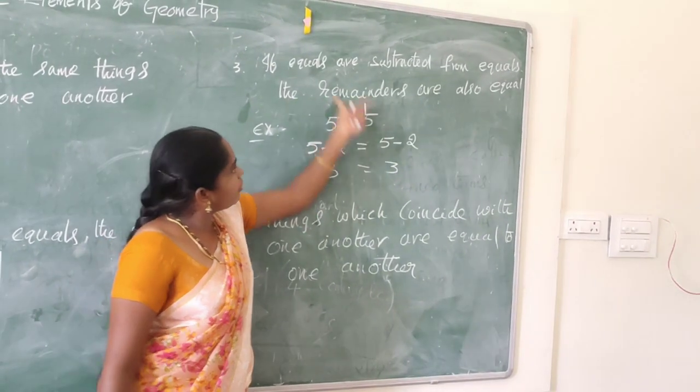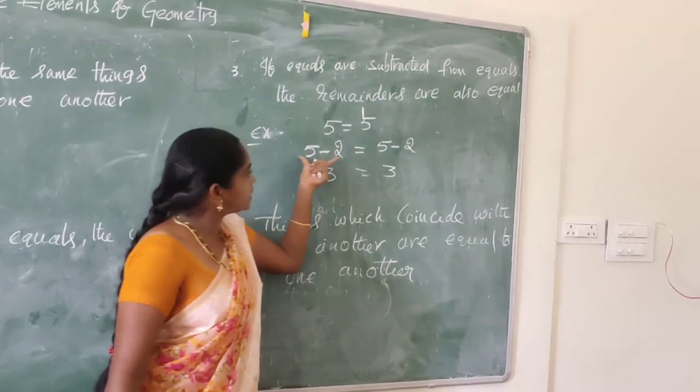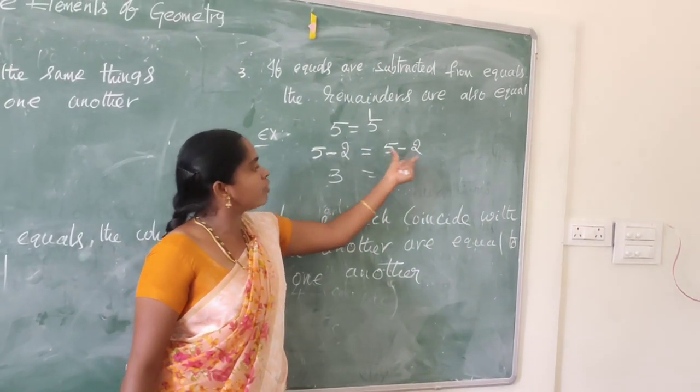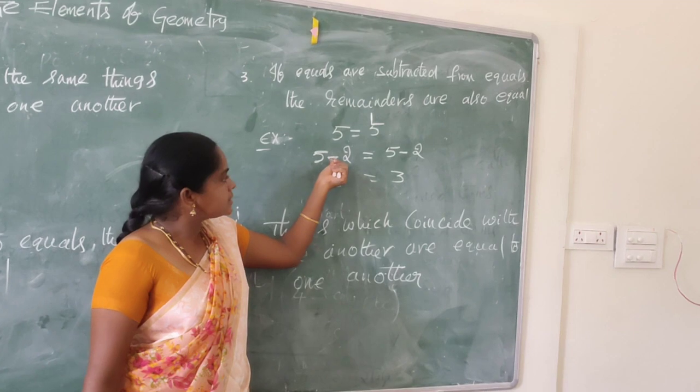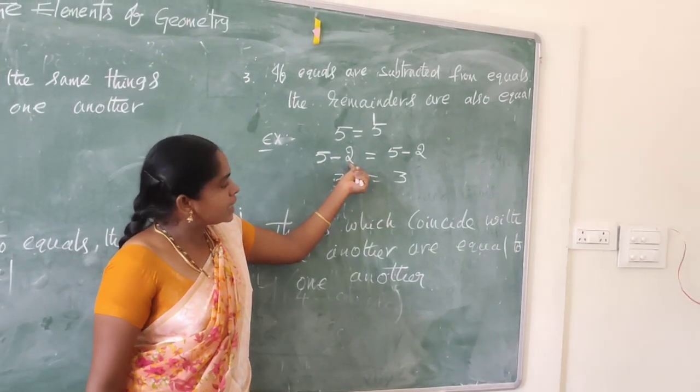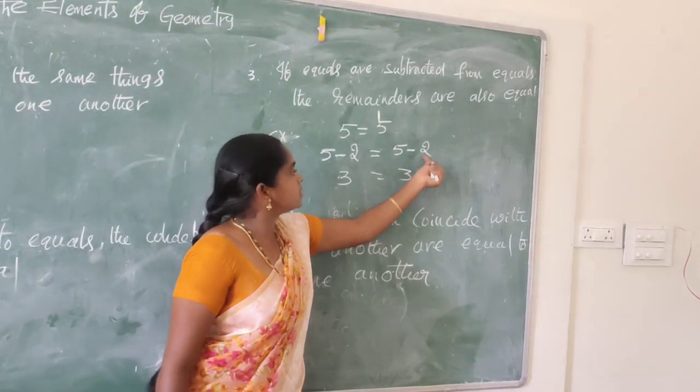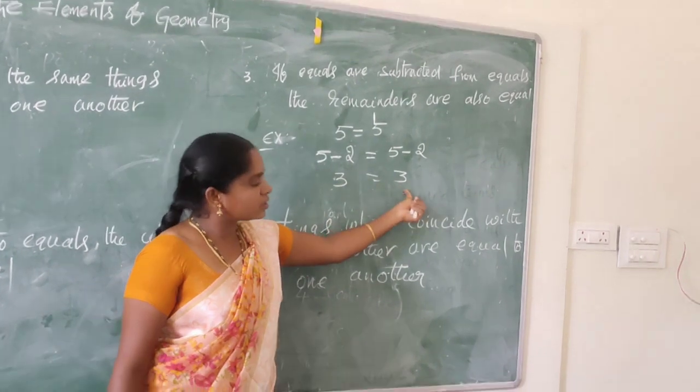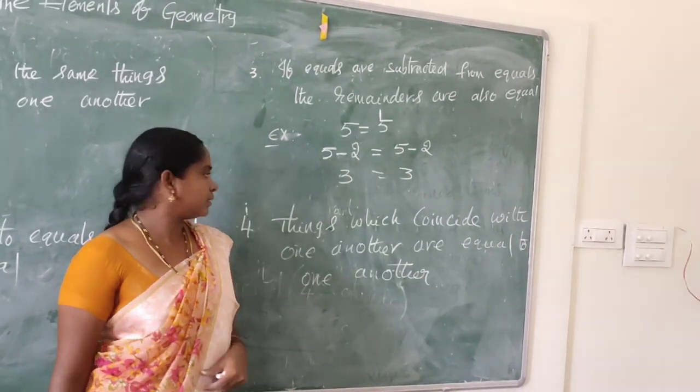So 5 equal to 5, equals. Subtracted means minus. 5 minus 2 equal to 5 minus 2. We can subtract the same number on both sides. The remainders are also equal.